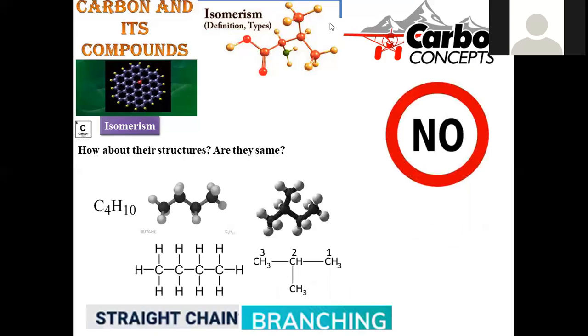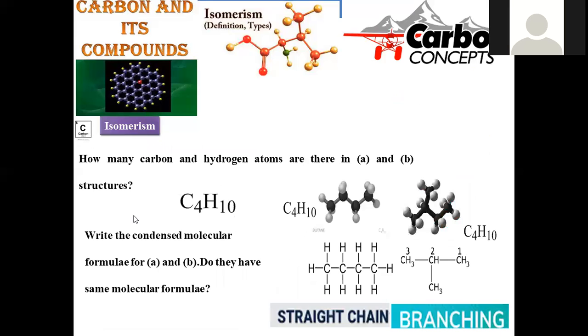Let us see. C4H10, when all the carbons are present in the straight chain, the compound is said to be a straight chain hydrocarbon. Whereas if 3 carbons are in the straight one and one of the carbons is in the branch, then it is said to be a branched hydrocarbon. So in two forms, the C4H10 formula can be represented.